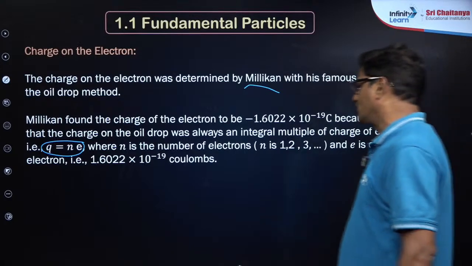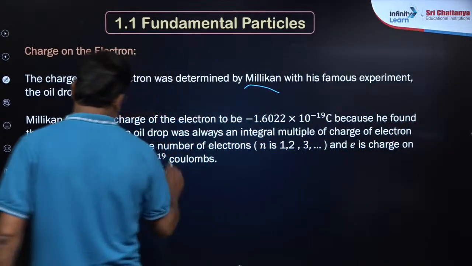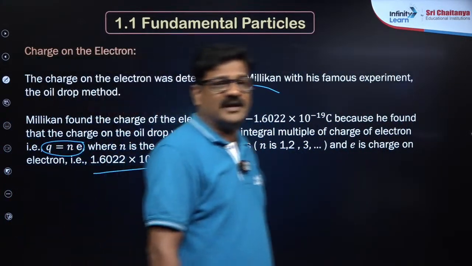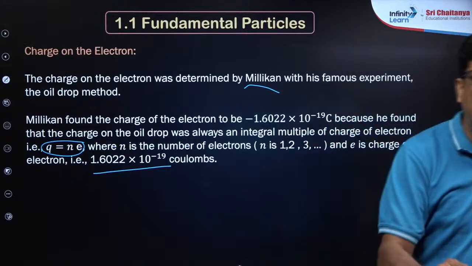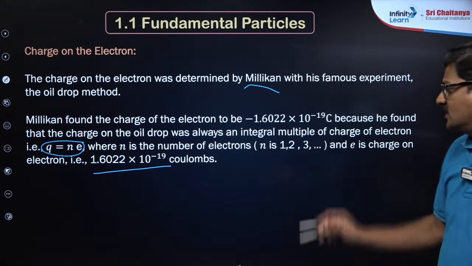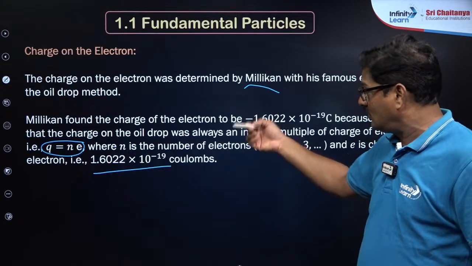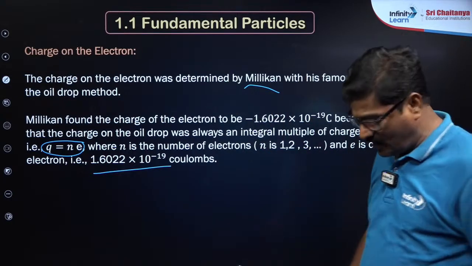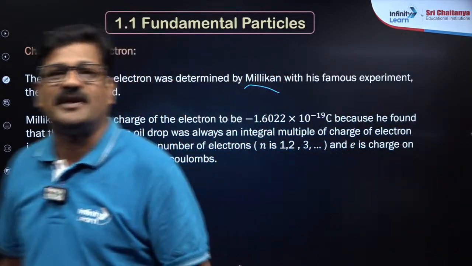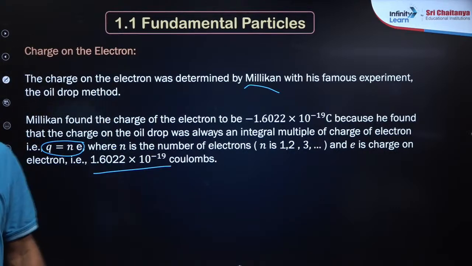It is found to be 1.6 into 10 to the power of minus 19 coulombs. This value, please keep in your mind, it's very important. Use this in physics; the electron charge value will be useful in atomic structure and in electrochemistry also, okay.